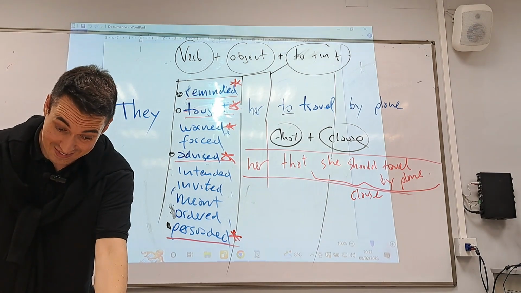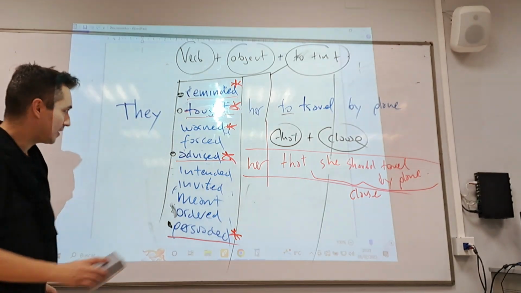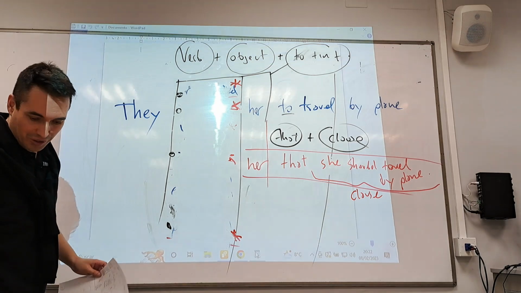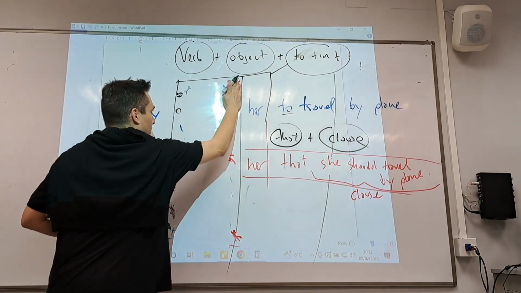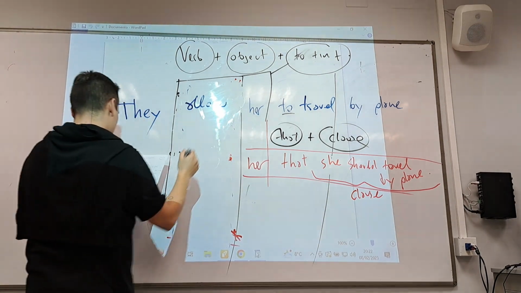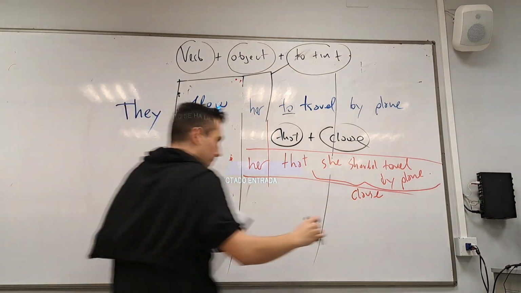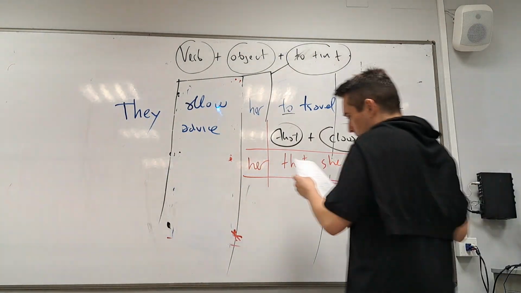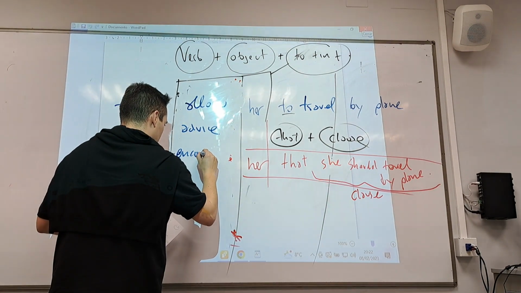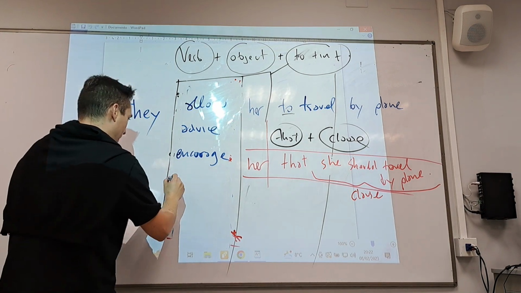Okay. There is another possibility. Allow. Is allow here? I'll write it down. Some other special verbs. I think you already have them. But there is allow, there is advise, there is encourage, and there is recommend.